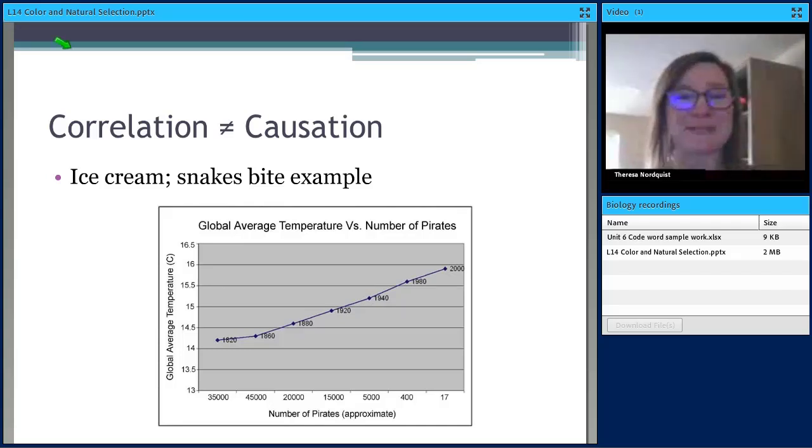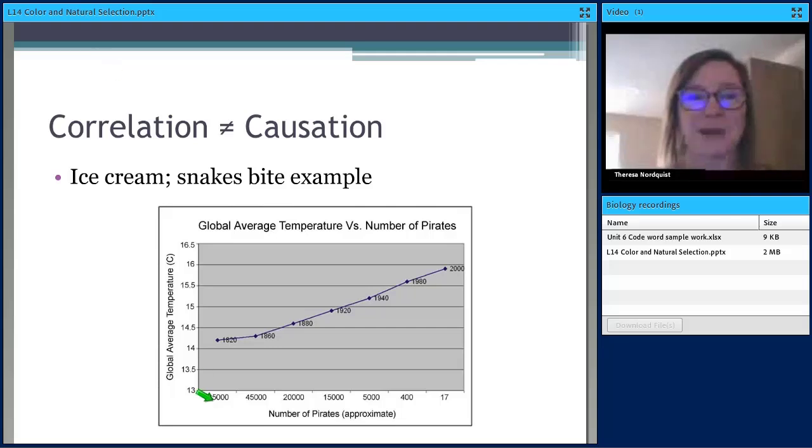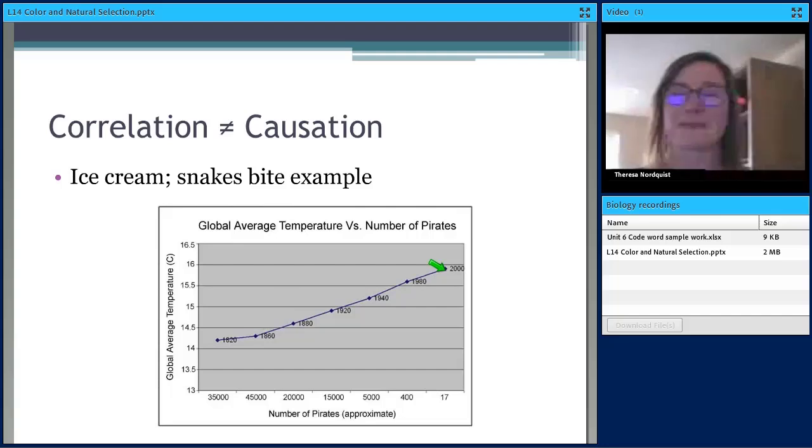But there's a negative correlation between the number of pirates and temperature. So this graph here is actually decreasing. These numbers are decreasing. So as time increased, and here we've got different dates, we've got fewer pirates out there. But global temperature has increased during that time. So again, correlation does not equal causation.